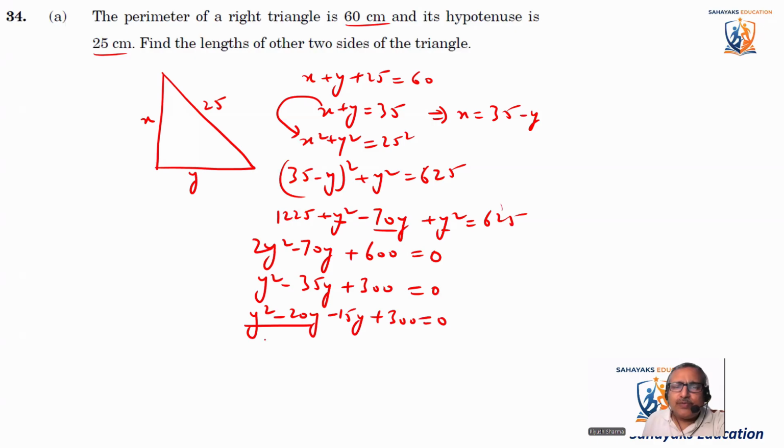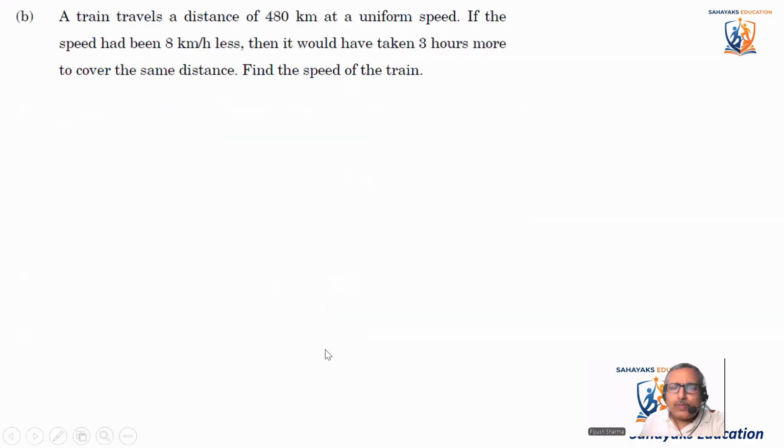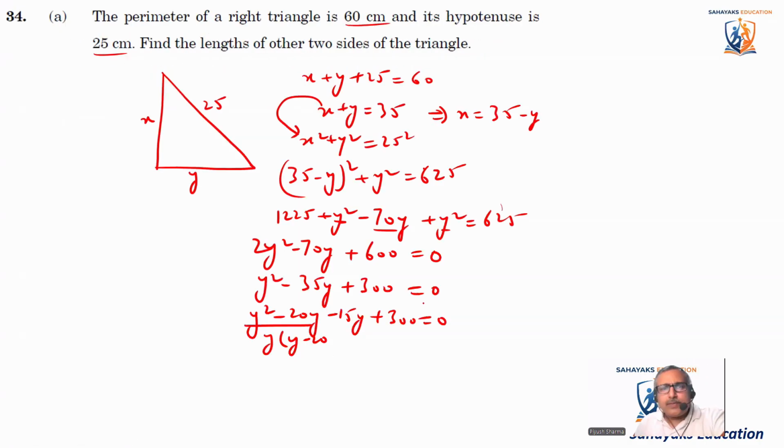So what is common between these two? It is y. It becomes y minus 20. Now, okay, go back. Okay, what is common between these two? This minus 15 is common. It becomes y minus 20 is equal to 0.